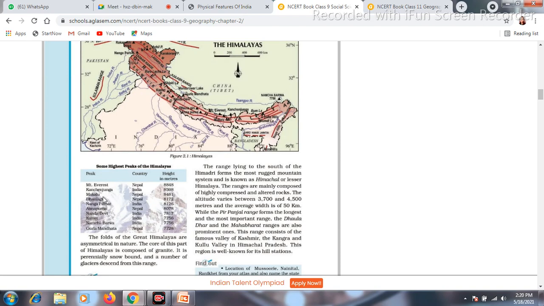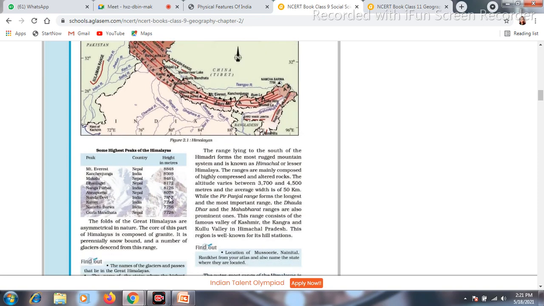Now the next one is Makalu, then Dhaulagiri, then Nanga Parbat. Makalu and Dhaulagiri are located in Nepal. Nanga Parbat is in India. Annapurna is again Nepal. Then Nanda Devi in India. Kamet in India. Namcha Barwa is in India, and the last one, Gurla Mandhata, is also in Nepal. Basically, you need to read the height of Mount Everest only. The height of Mount Everest is 8,848 meters. That one you need to learn. The rest of the numbers are not required to mark.